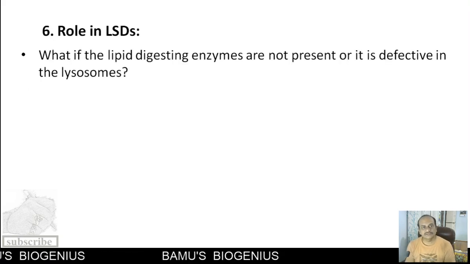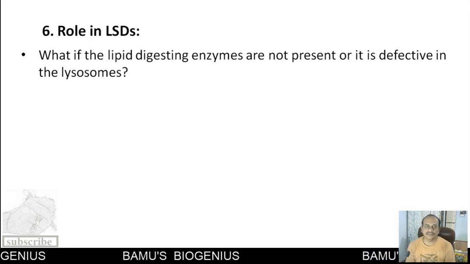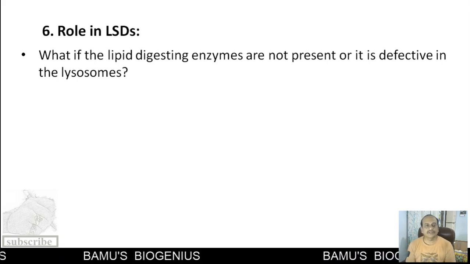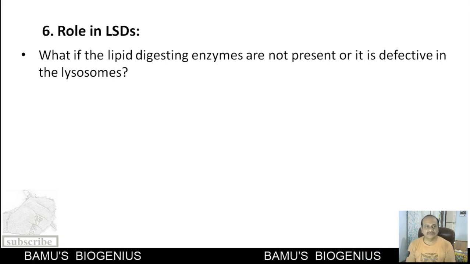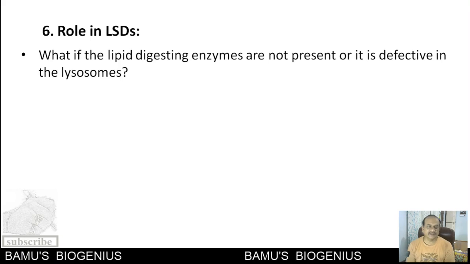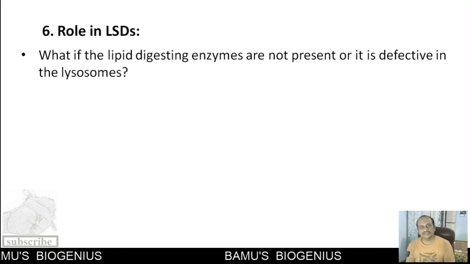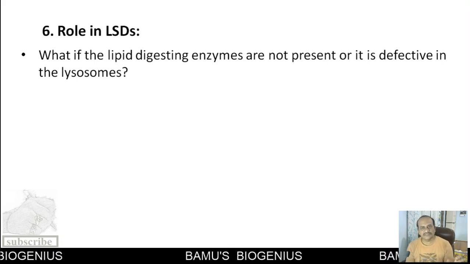Now the sixth function of lysosomes is its role in a rare disease known as lysosomal storage disease. We know that lysosomes have acid hydrolases, or enzymes, and these enzymes are made up of protein. These proteins are synthesized by the instruction of genes. Now if there is a mutation in a gene, what will happen?